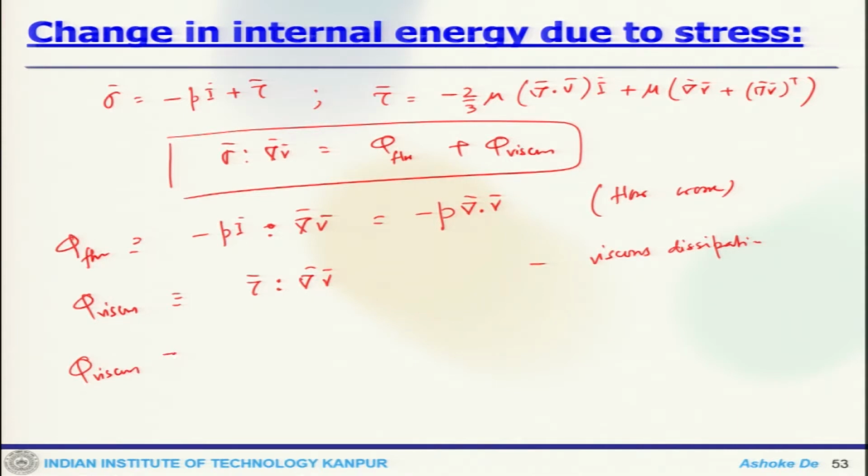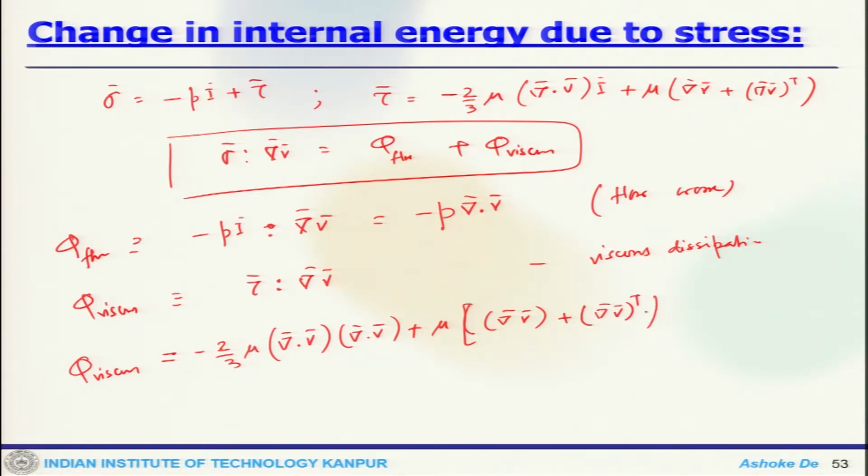Tau is minus 2/3 mu del dot V I plus mu del V plus del V transpose, taken as a double product with del V. So, this is my viscous term.